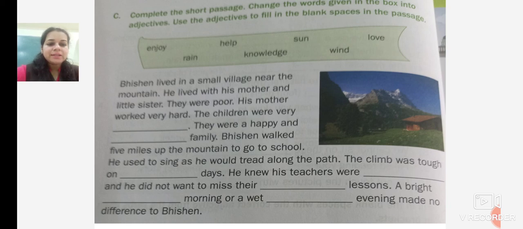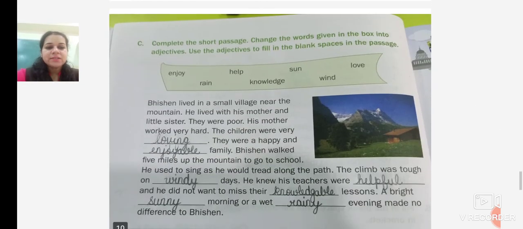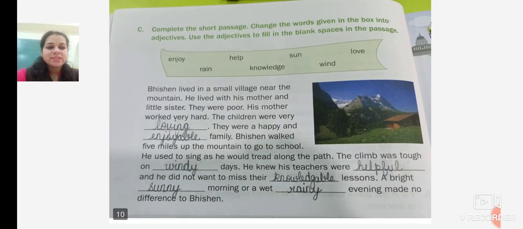A bright dash morning. A bright sunny morning or a wet rainy evening made no difference to Bhishan. So here are the words which we added to make the correct adjective forms and we completed the passage. Here is the answer. You can write it in your textbook.